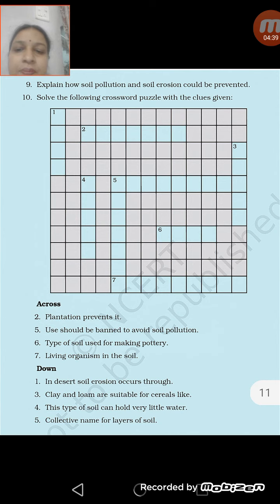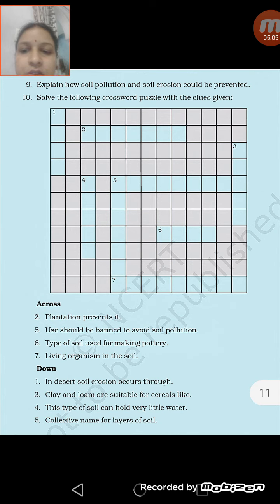Question number 10 is a puzzle. Here you have to solve this puzzle. Plantation prevents soil erosion, so the answer should be soil erosion. Use should be banned: polythene, because polythene use should be banned. In the same way, type of soil used for making pottery, as I told you, is clay soil. Next one, living organism in the soil, that is earthworm.